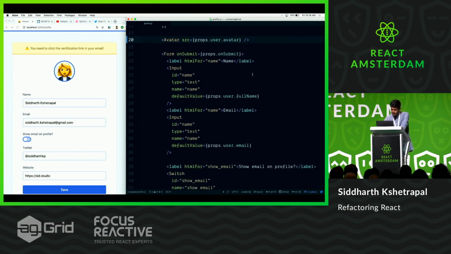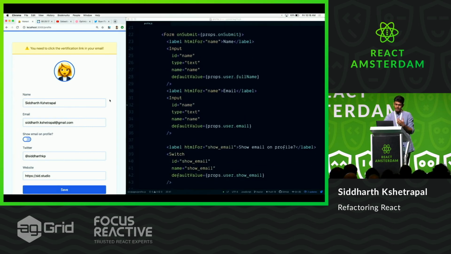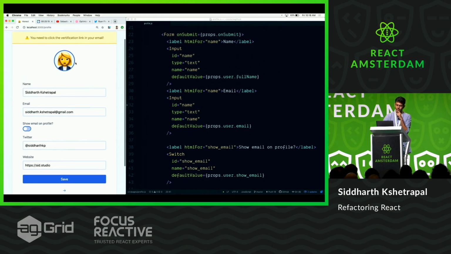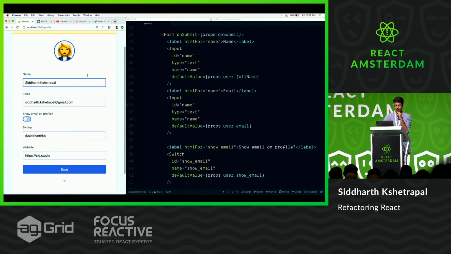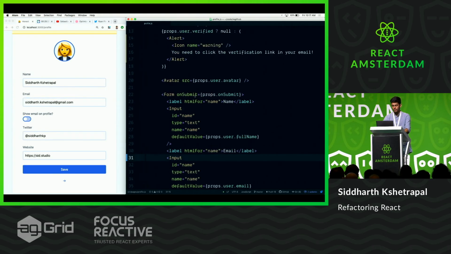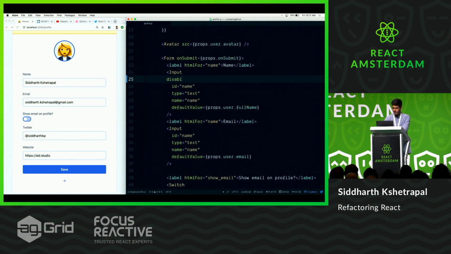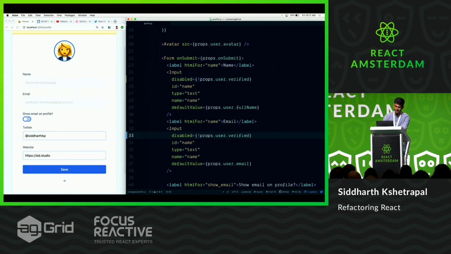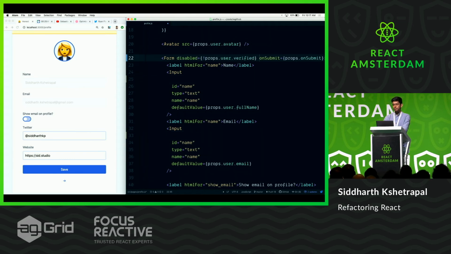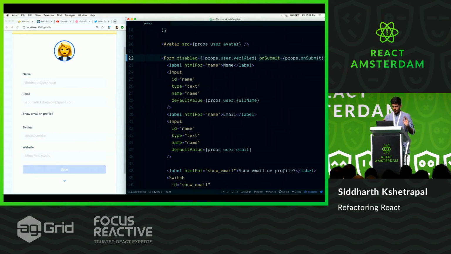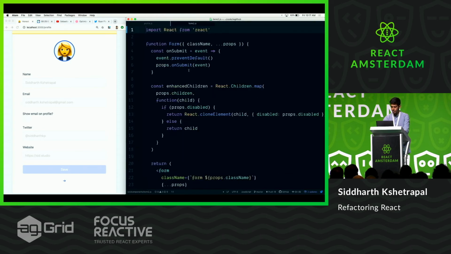All right, let's scroll down a little. There's a silly UX thing here, which is if my account is not verified, I shouldn't be able to save all of this information. It doesn't make sense. So what I want to do is disable all of these fields. Now, one way to do that could be I just take props.verified and I start adding disabled to this, add disabled to this, and it's kind of annoying to do it for all of them. So it would be really cool if our form took a disabled and then passed it on to the children, which it does, and it's cool. So you pass a disabled over here, and it goes all the way. Let's look at the form code.